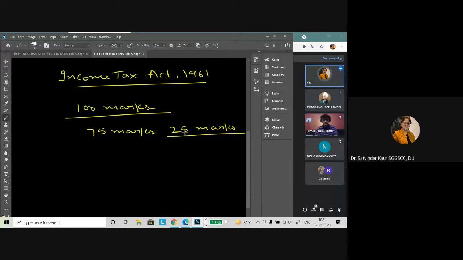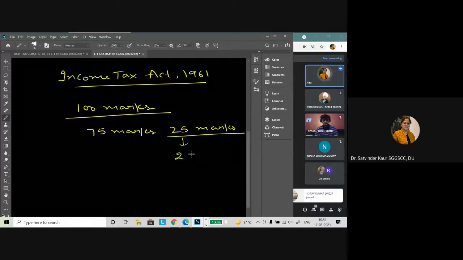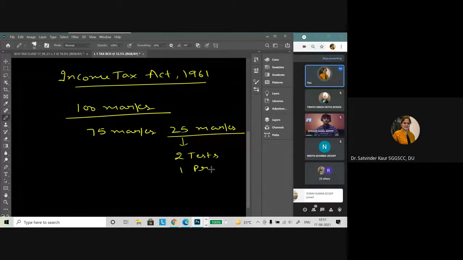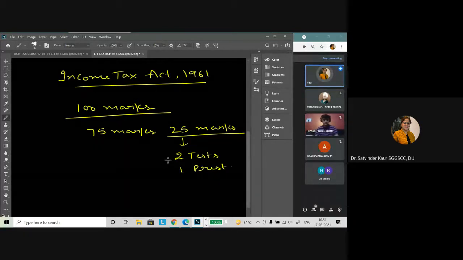For your paper, I had planned that out of these 25 marks, we will have two tests and one presentation. When we decide on the two tests, we'll communicate. But these 25 marks are internal.